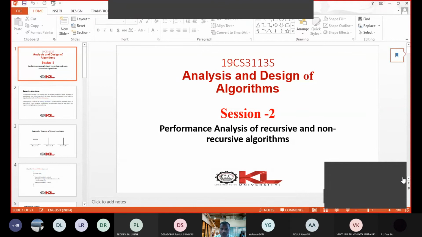In session 2, we will learn about performance of an algorithm. So earlier I told you how to analyze algorithms. Analysis of algorithms is done by using time complexity and space complexity.